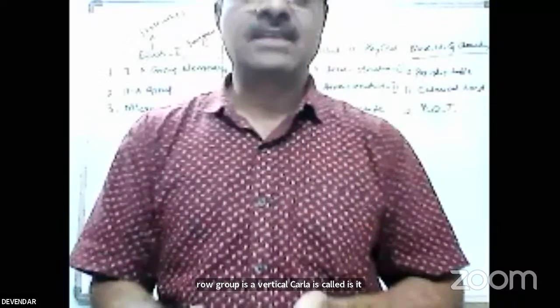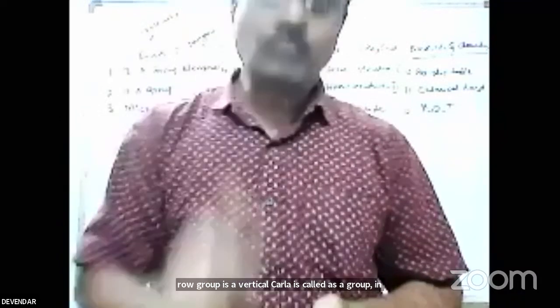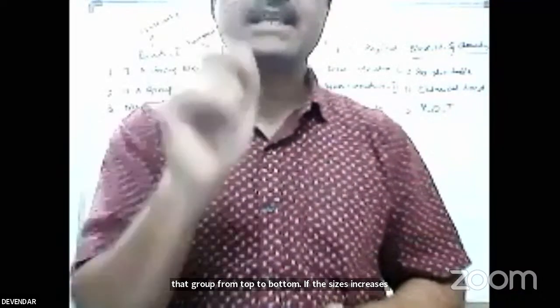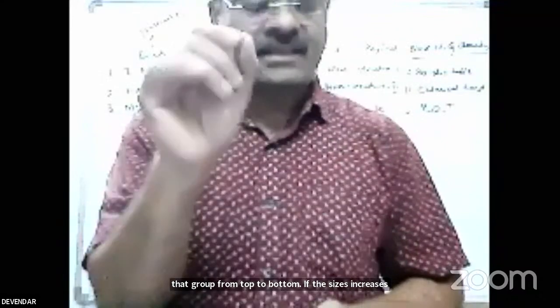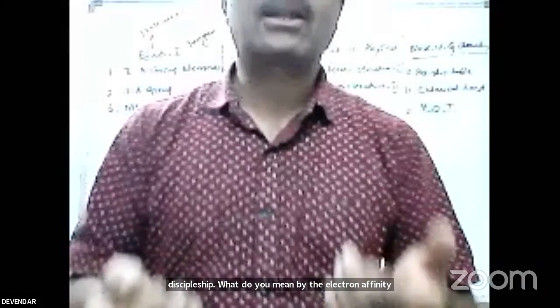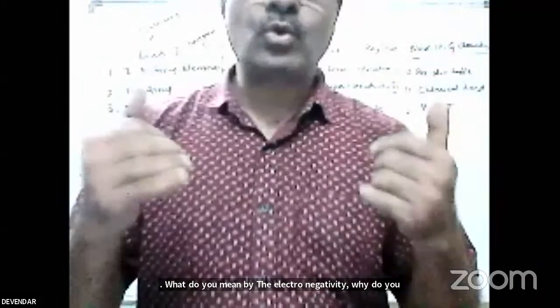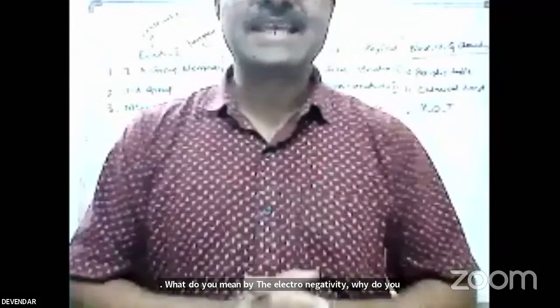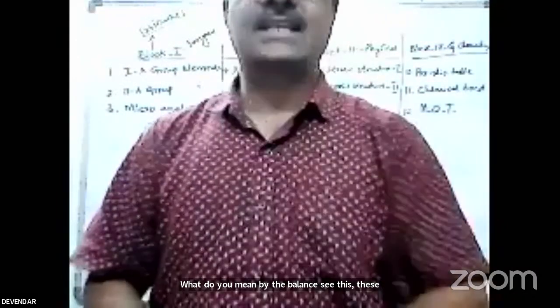In that group, from top to bottom, does the size increase or decrease? Like that, ionization potential. What do you mean by ionization potential? What do you mean by electron affinity? What do you mean by electronegativity? What do you mean by valency? For these properties, one compulsory essay type question we have to discuss in the periodic table.